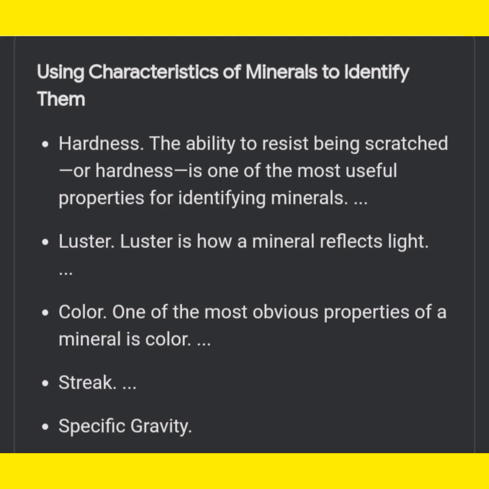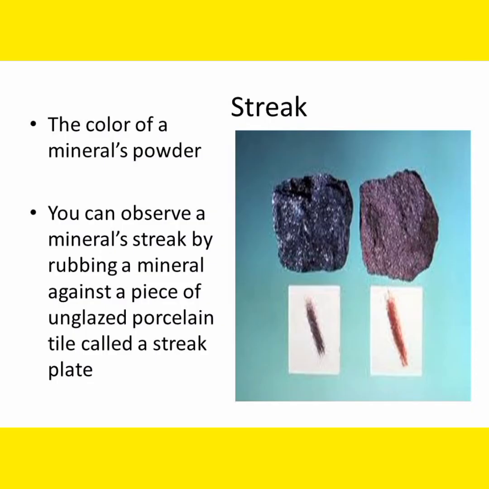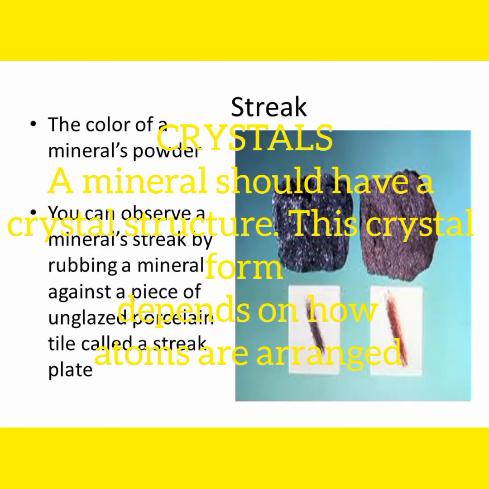The second characteristic of a mineral is luster. Luster is how a mineral reflects light. The third is color. Color is one of the most obvious properties of a mineral. The fourth characteristic is streak. Streak is the color of a mineral's powder. You can observe a mineral streak by rubbing a mineral against a piece of unglazed porcelain tile called a streak plate. Last but not least, crystals.